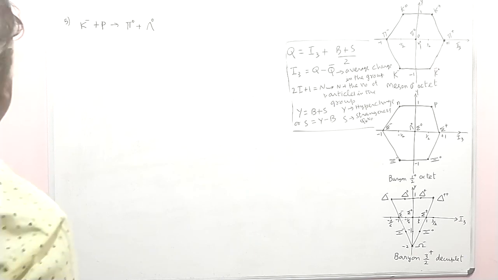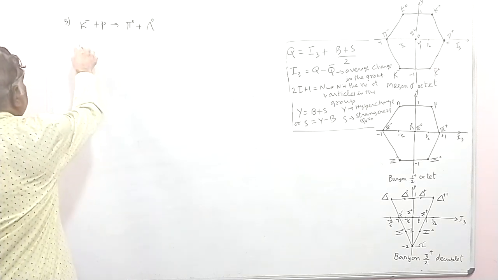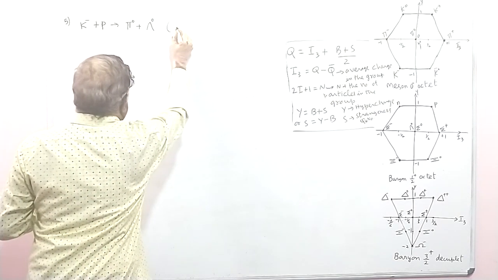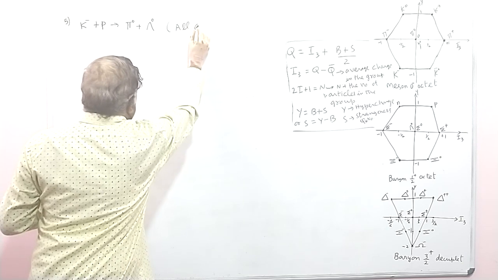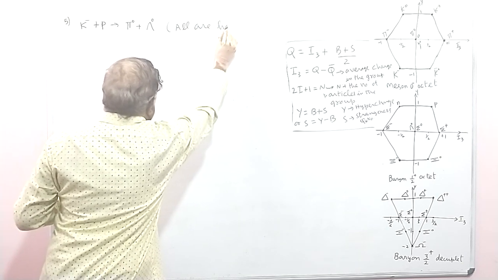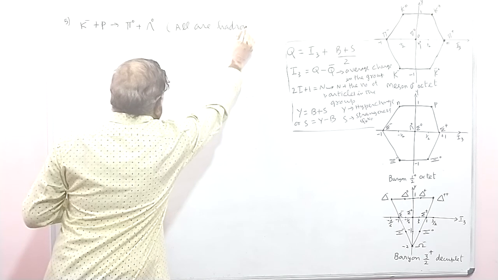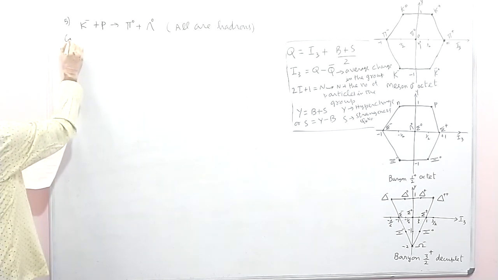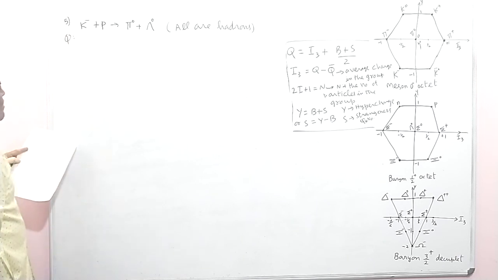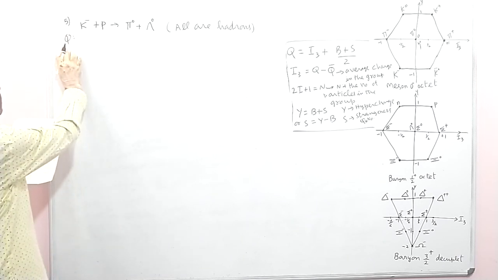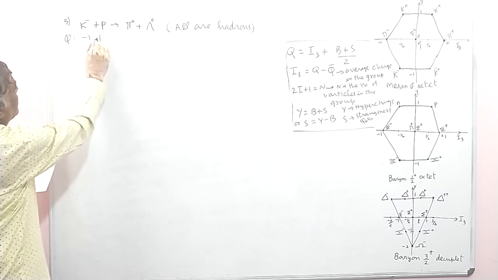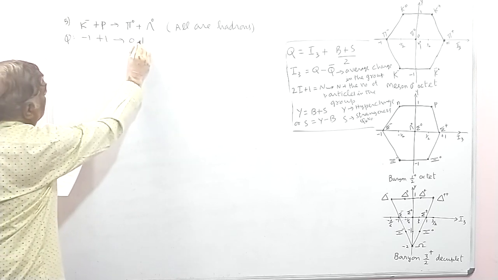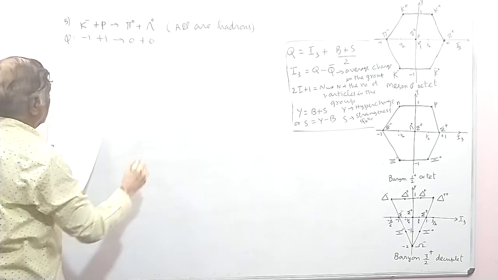Now you see, all these particles are hadrons. So now you check the conservation laws. First is charge. This is -1 plus 1, here 0 plus 0. Therefore delta Q is 0.